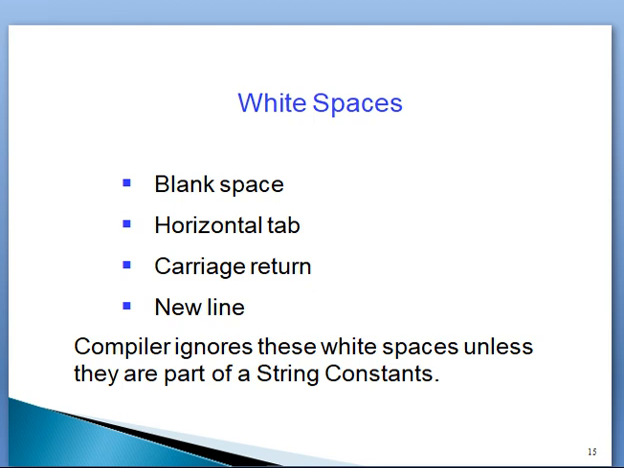White spaces. White spaces are also included in the character set of the C language. These white spaces have special meaning in the C language: blank space, horizontal tab, carriage return, new line. The compiler ignores these white spaces unless they are part of a string constant. Whenever you compile a C program, it ignores these white spaces unless they are part of a string constant.